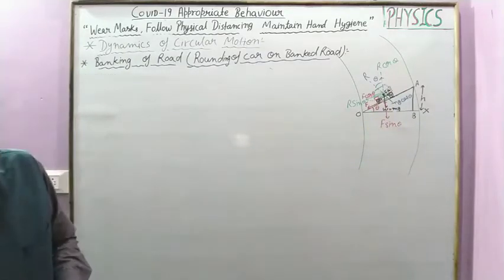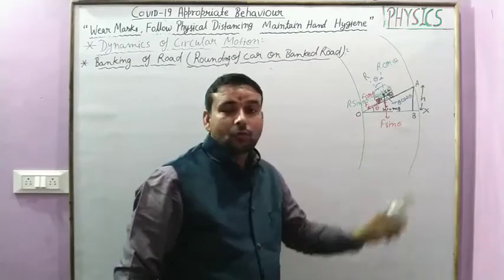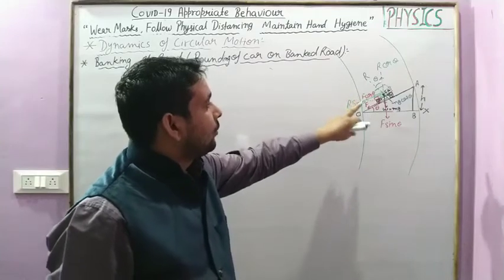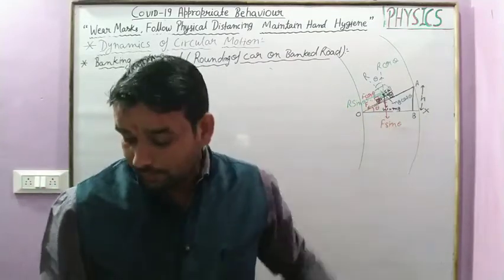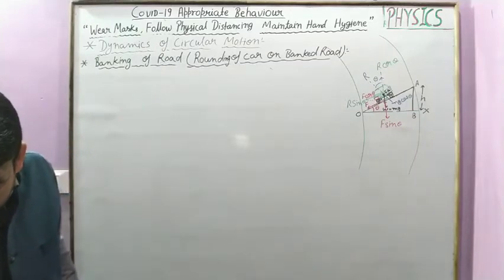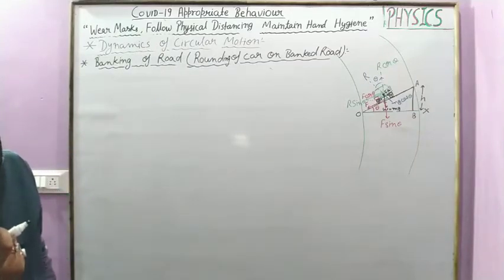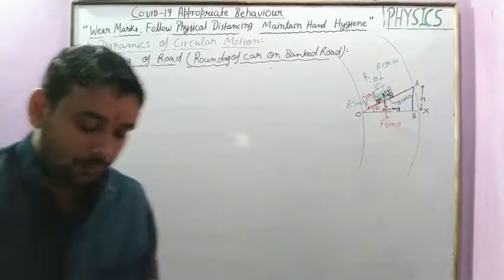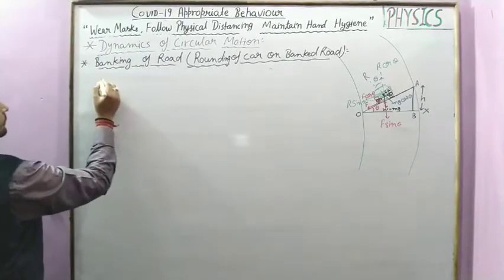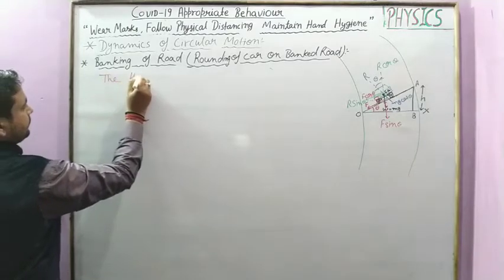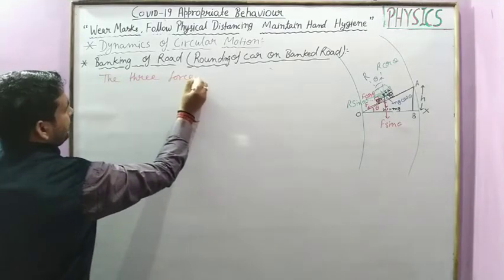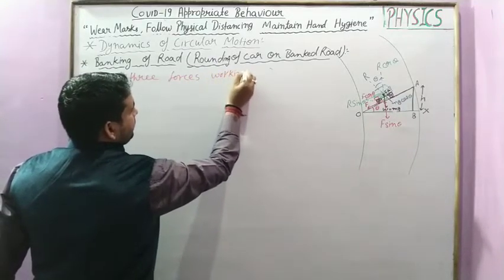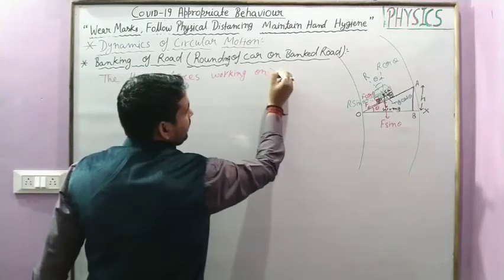Clear? Now here we calculate the components of force, and three kinds of forces work on the car when it takes a round over a curved road. So the three forces working on the car.